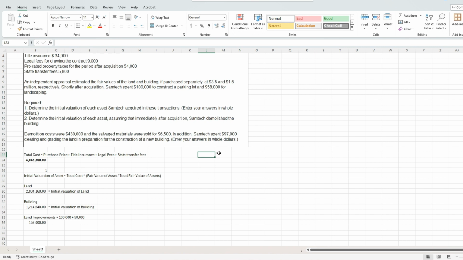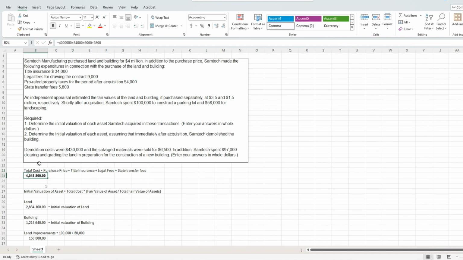What basically happens is that when the building is demolished, the valuation goes to zero because it doesn't exist anymore. If the building is demolished, it goes to zero, which means that this whole purchase price gets allocated to the land and not to the building because the building doesn't exist anymore.